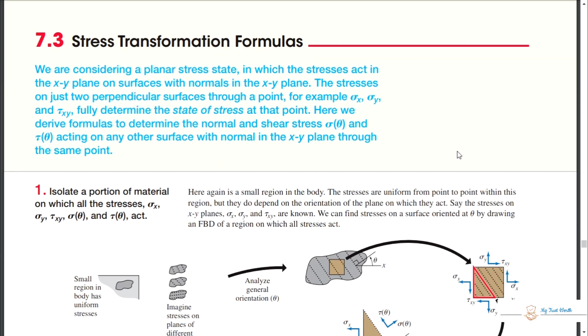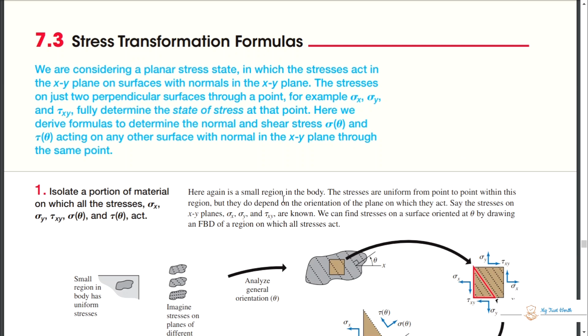Moreover, we studied the importance of theta, that stresses need not be just along the planes x and y, but can be in any arbitrary direction theta. Today we will be deriving some equations regarding theta, how theta is incorporated into our equations, and we will be solving some derivation and some problems too.